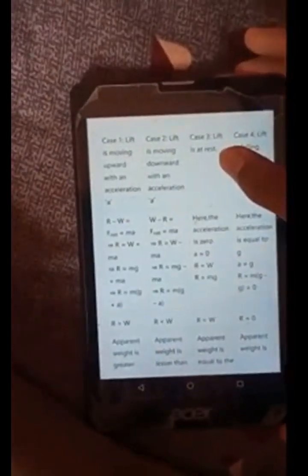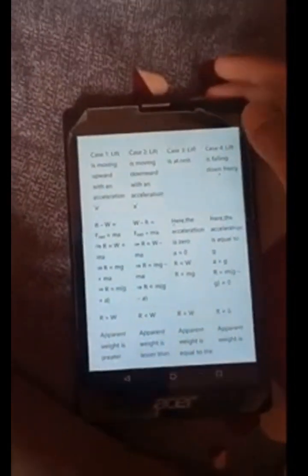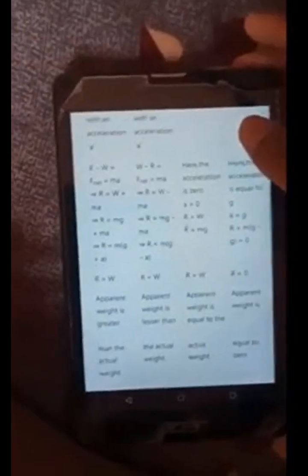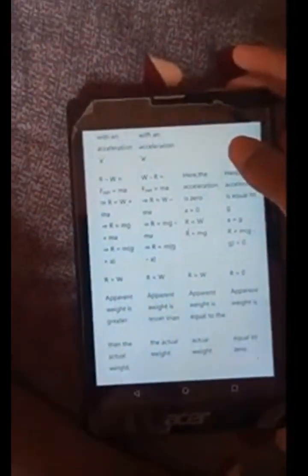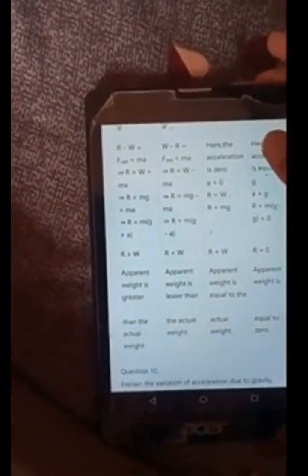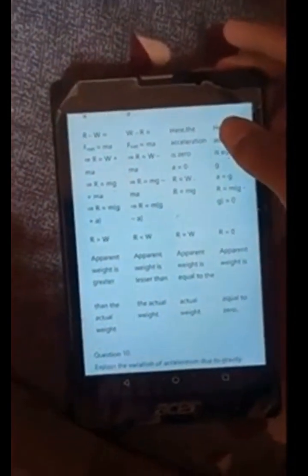Explain the various cases of the apparent weight of a person in a moving lift. Case 1: lift is moving upward with an acceleration. Case 2: lift is moving downward with an acceleration. Case 3: lift is falling down freely. For upward motion, R minus W is equal to F net is equal to ma, so R is equal to W plus ma, R is equal to mg plus ma, R is equal to m(g plus a). For downward motion, W minus R is equal to F net is equal to ma, R is equal to W minus ma, R is equal to mg minus ma, R is equal to m(g minus a).